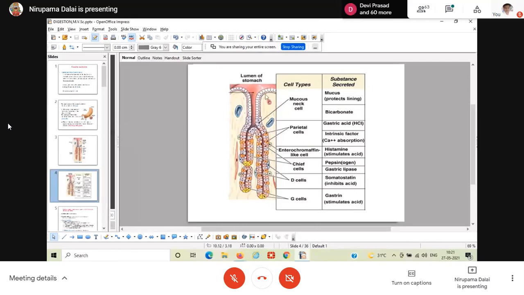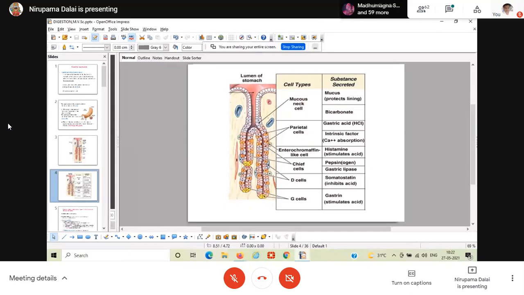Surface epithelial cells are just exposed to the stomach lumen. They are always exposed to the stomach lumen, and this lumen contains the gastric juice, which is very rich in acid. So this acid can destroy the surface epithelial cell. To prevent this, what will happen? These epithelial cells secrete the visible type of mucus.